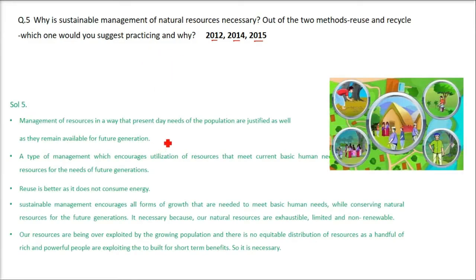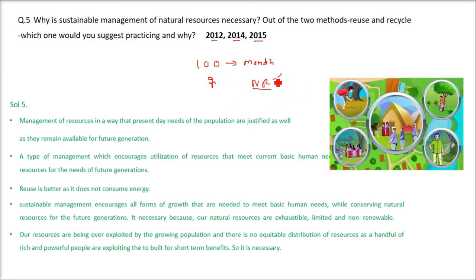So the answer here is, first, the management of resources in such a way that present day needs of the population are justified, as well as they remain available for future generations. That is, if you have 100 rupees right now and you spend it today, and you have this for the whole month, say, what are you going to do for the rest of the month? Same thing comes with the natural resources.